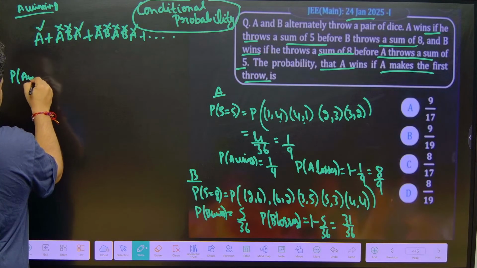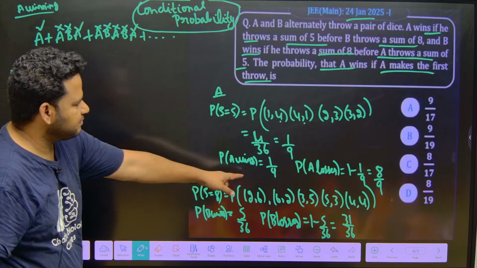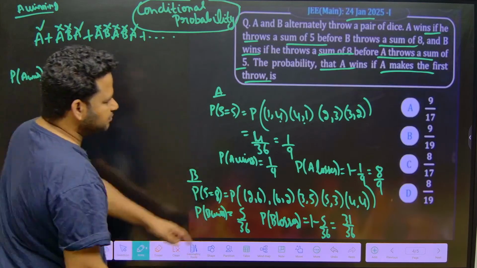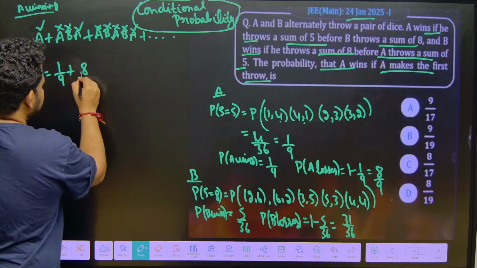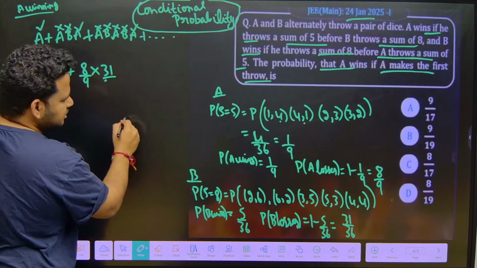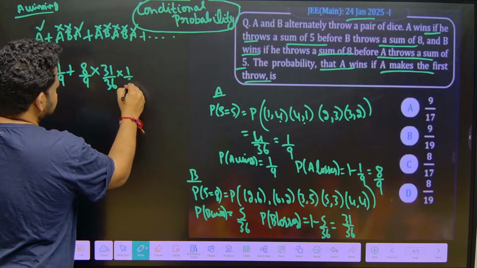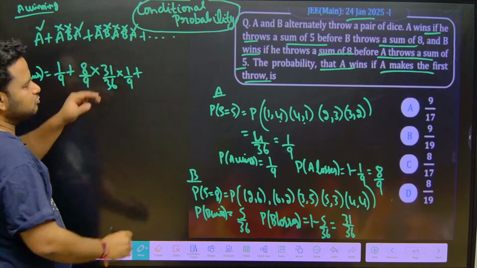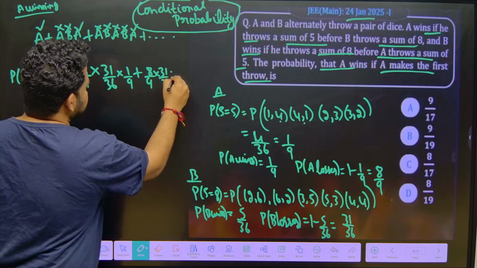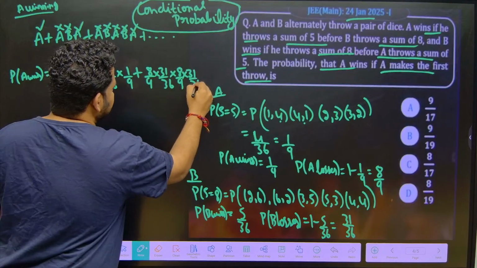A winning is nothing but equal to, see here, A winning is what? A winning is given by, friends, 1 by 9, plus A losing is given by 8 by 9, into B losing is 31 by 36. And again A winning is 1 by 9, plus again A losing is 8 by 9, B losing is 31 by 36, A losing is again 8 by 9, B losing is 31 by 36, and A winning here.